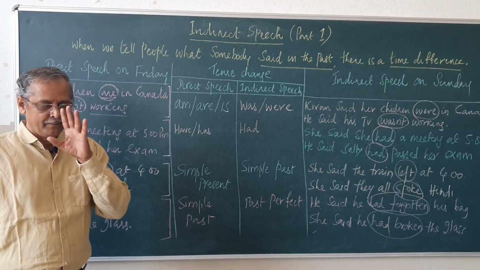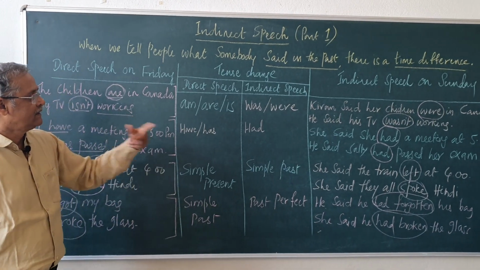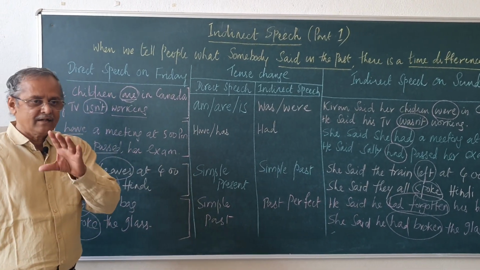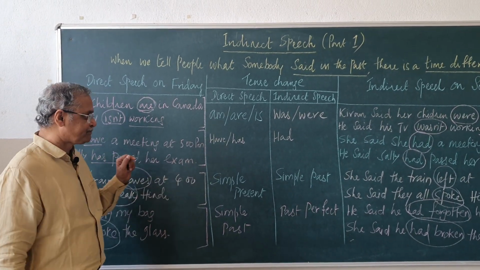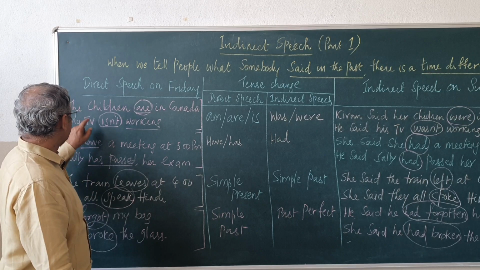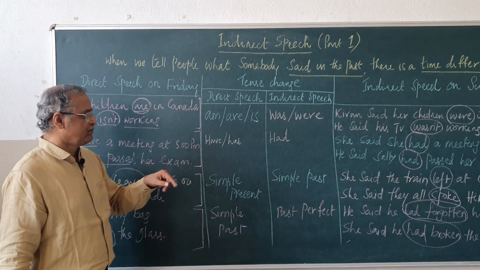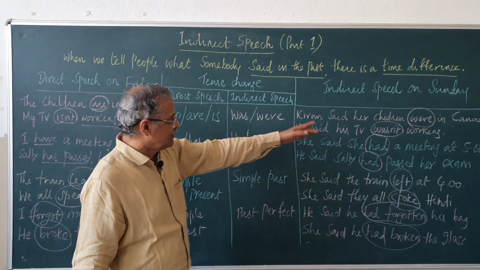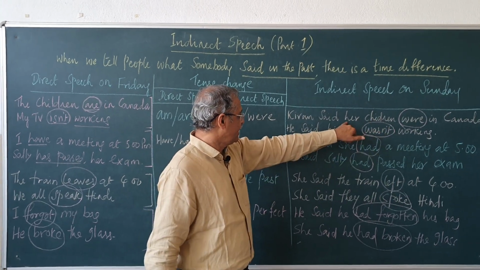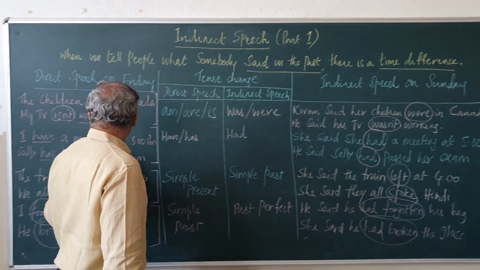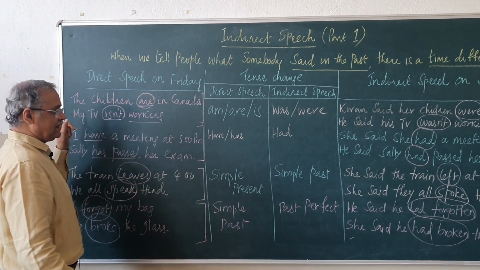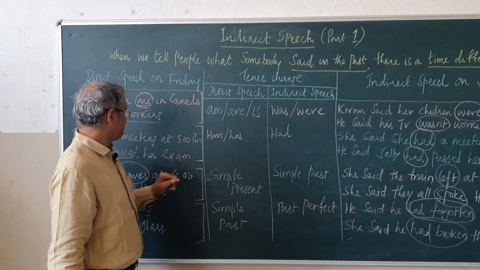This is point 1, the tense change in the indirect speech. The second thing we have to focus on is the pronouns. See here, "The children are in Canada." She said her children were in Canada. See, "My TV wasn't working." My TV. So, the pronoun "my" becomes "his".